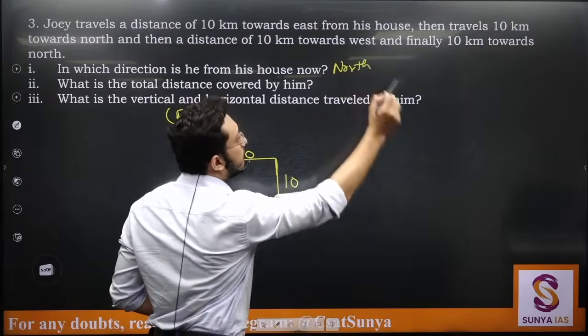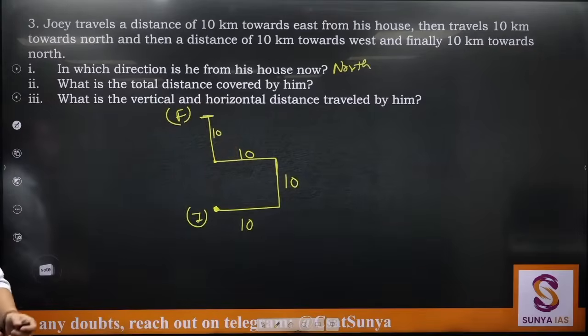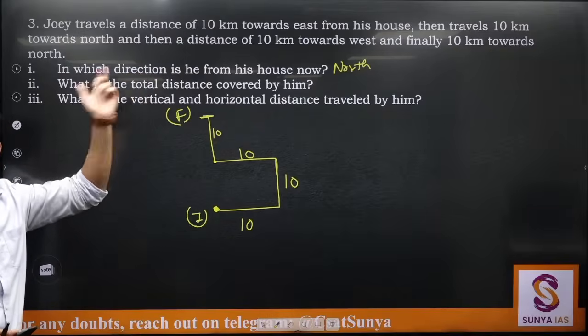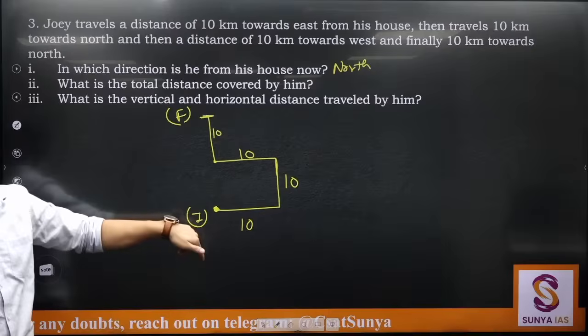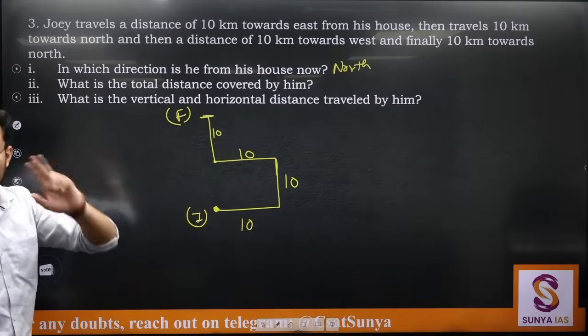In an exam, if any question asks about direction, you need to be careful whether they are asking from initial to final or final to initial. It is a basic mistake, and the mistake will happen.